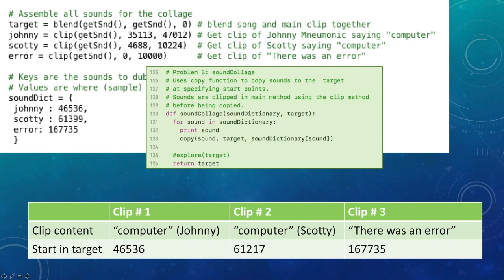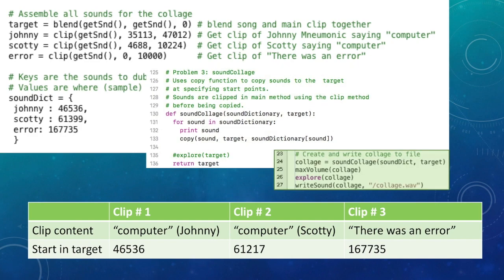And the starting location is simply the value in the dictionary. So for each sound, we copy the sound to the target at the respective starting location.